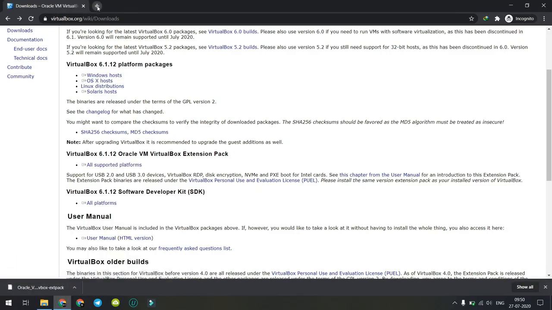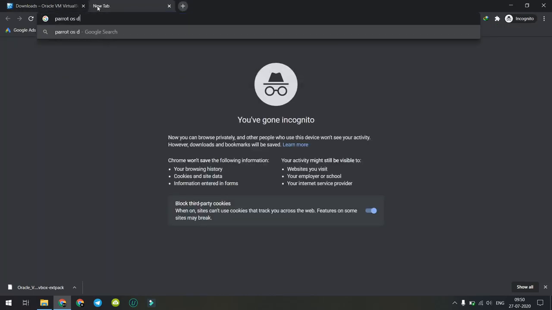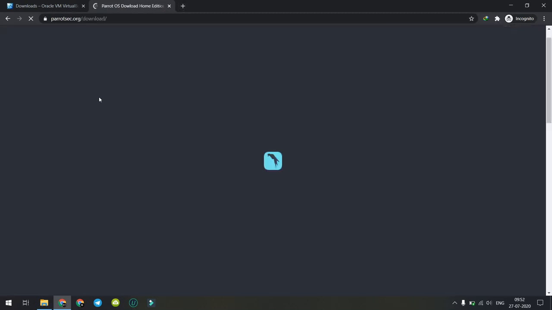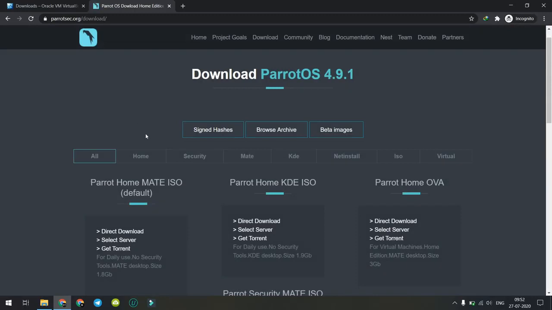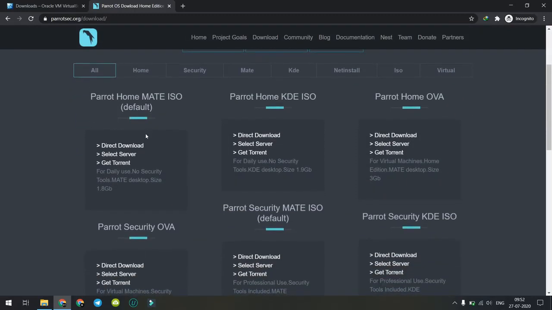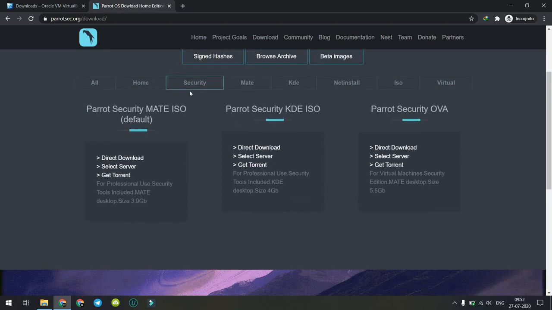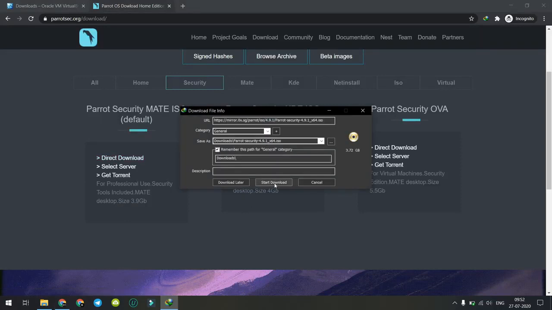Now, we have to download Parrot Security OS ISO. Open new tab and search Parrot OS download. Click on the first link. Click on the Parrot Security tab as we are going to install Parrot Security OS. Parrot OS comes in two different desktop environments. I will download Parrot OS with Mate desktop environment.